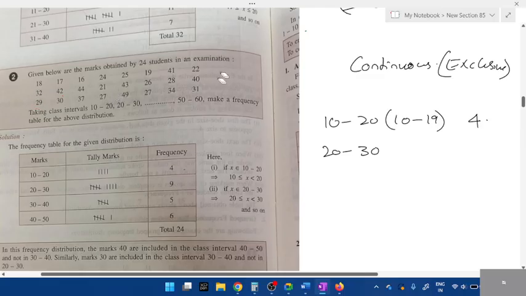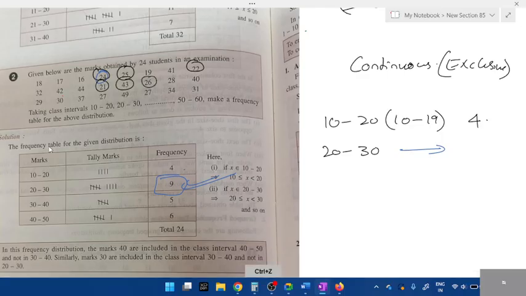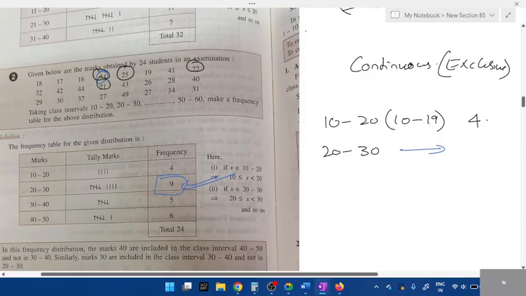What students do is make a mistake here. In exclusive, they'll include even 30 over here. See, if I include 30 here, what's the answer? 9. But let us include even 30 now. 24, 25, 22, 21, 23, 20, 21, 26, 28, 29.